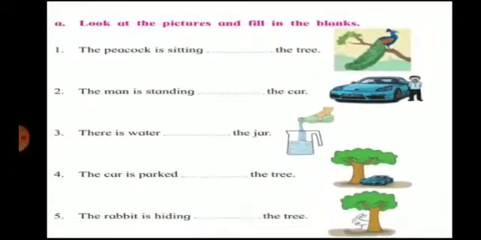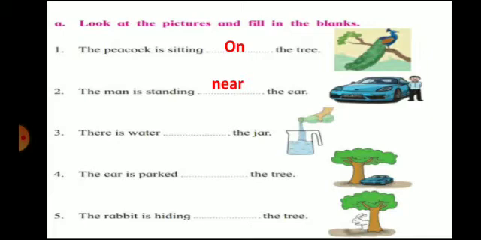So what is the sentence? The peacock is sitting dash the tree. So where is he sitting? Yes, correct. He is sitting on the tree. Now can you see the next picture? The man is standing dash the car. So where is he standing? Can you see? Yes, very good. He is standing near the car.